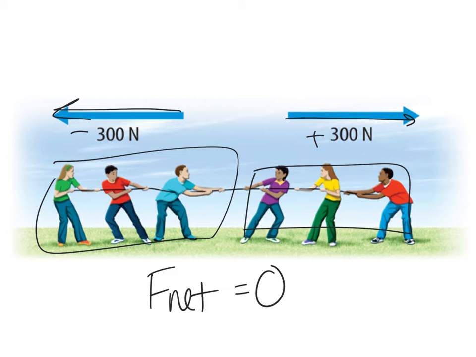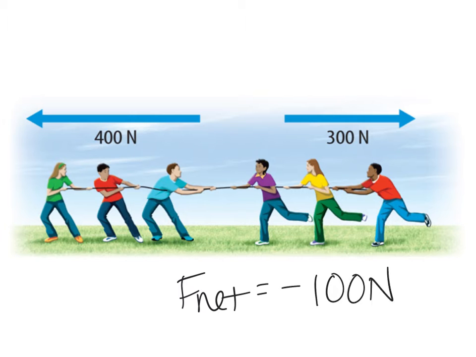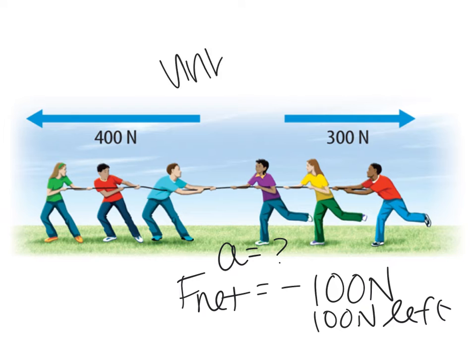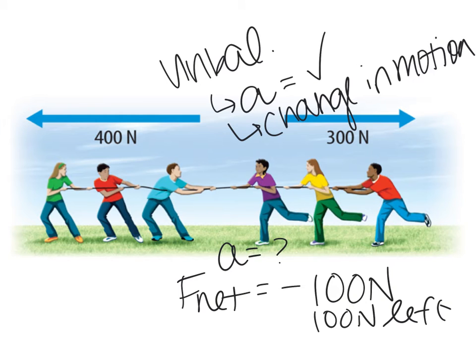If they are not equal, so say for example in this one, I would say the force to the left is greater, and it's greater by 100 newtons. So you can either say negative 100 newtons or 100 newtons to the left. Okay? And then I could take this the next step and actually calculate the acceleration. So when we're looking at unbalanced forces, an unbalanced force will have an acceleration. It will have a change in the motion. So if I want a change in the motion, I need to have an unbalanced force.